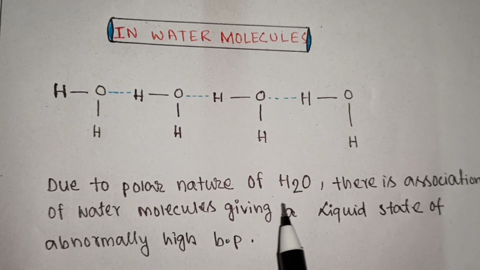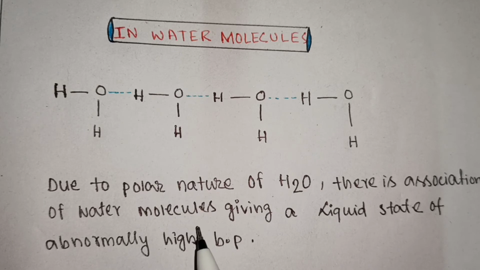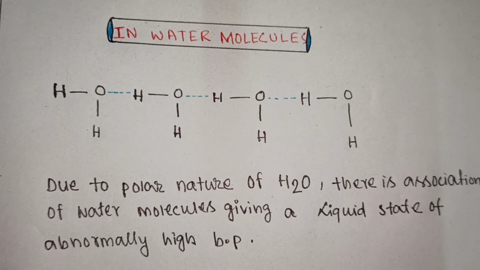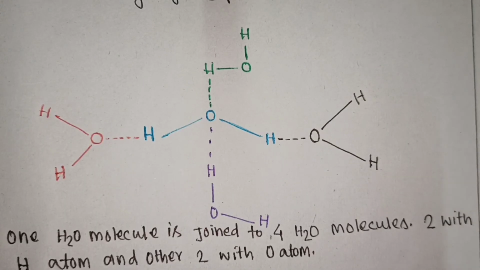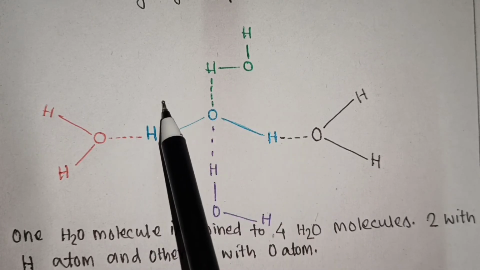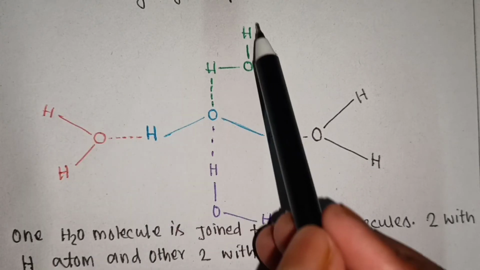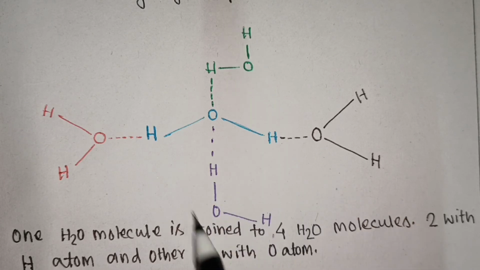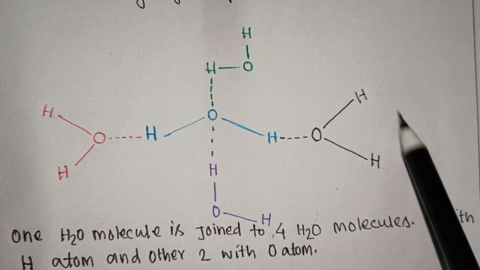Due to polar nature of H2O, there is association of water molecules giving a liquid state of abnormally high boiling point. Look at this structure. This is H2O, this is H2O, this is H2O, this is H2O, and this is H2O.